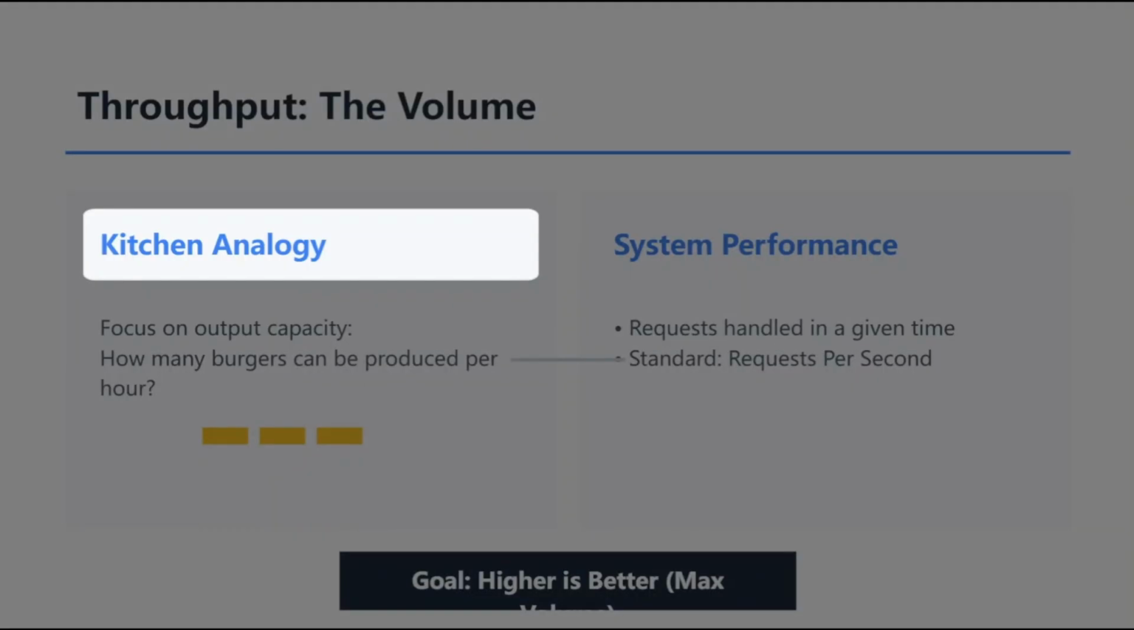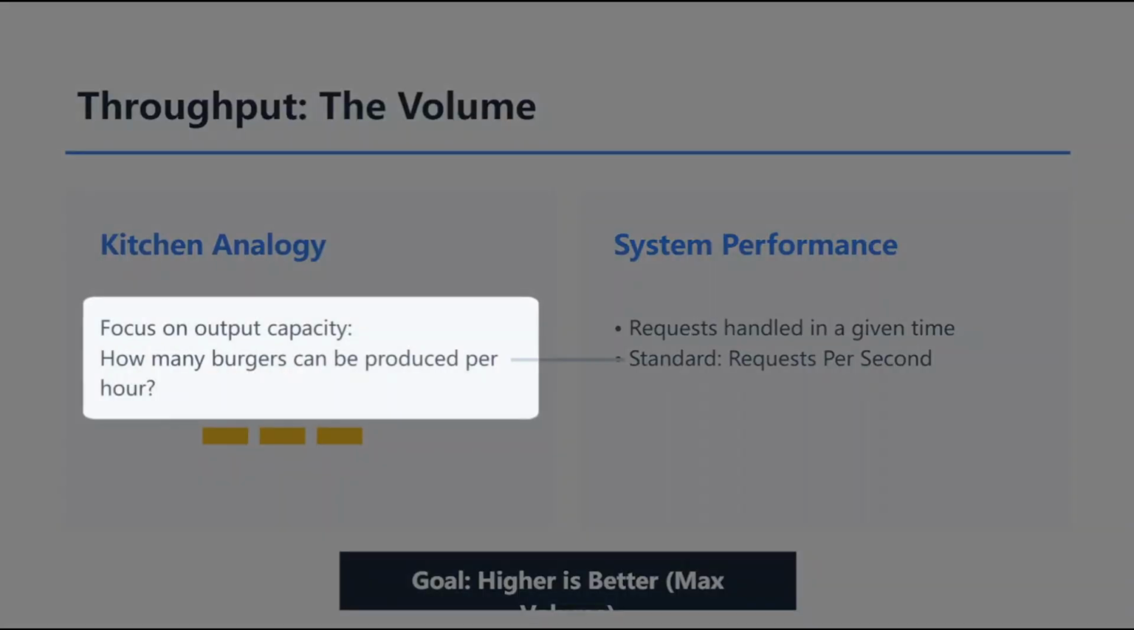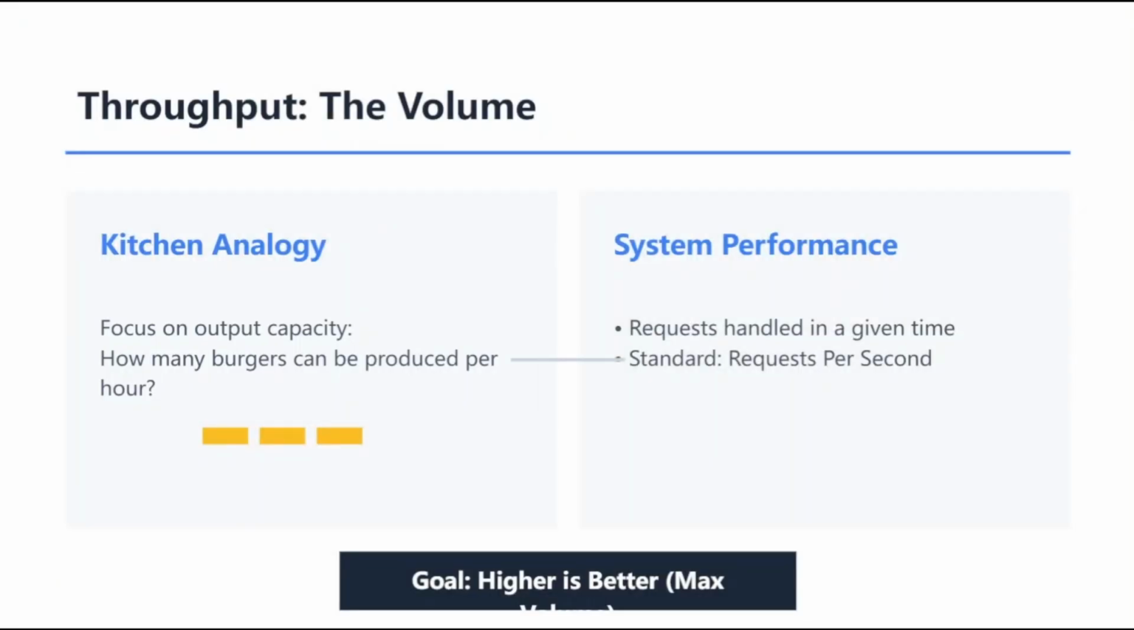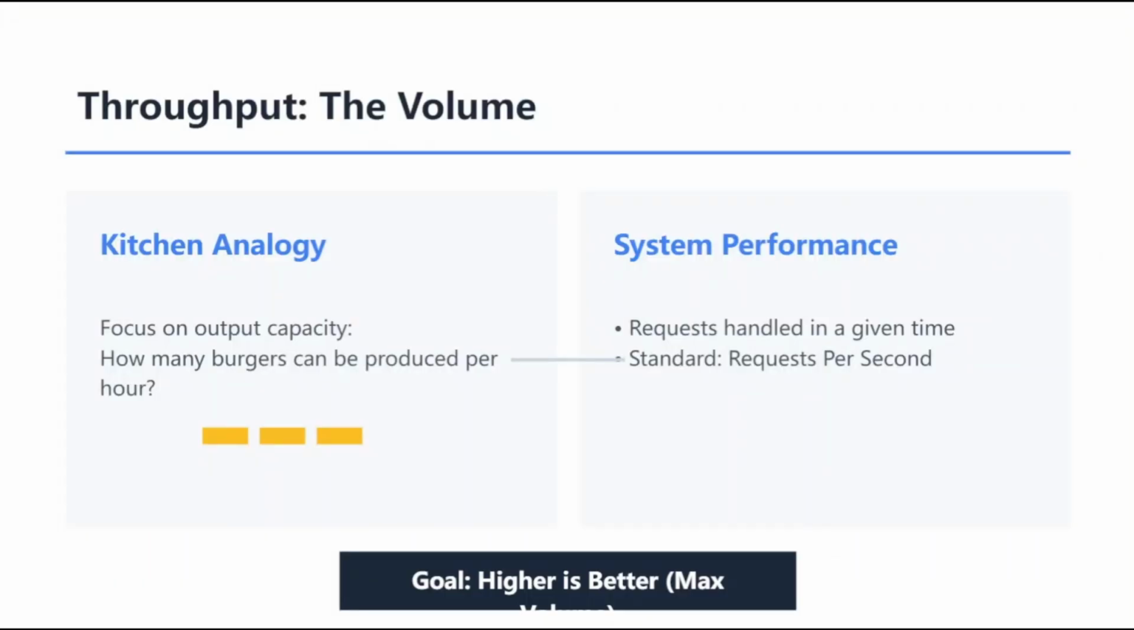To make this clear, let's go back to our kitchen analogy. If latency was the time it took for one customer to get their burger, throughput is something else entirely. Throughput focuses on the output capacity. It answers the question, how many total burgers can this kitchen produce per hour? You could have a kitchen with 10 chefs working at once. Even if each burger takes 10 minutes to cook, they might be putting out 100 burgers an hour. In system design, our goal is almost always to maximize this volume. Higher throughput means more users served and more data processed simultaneously.